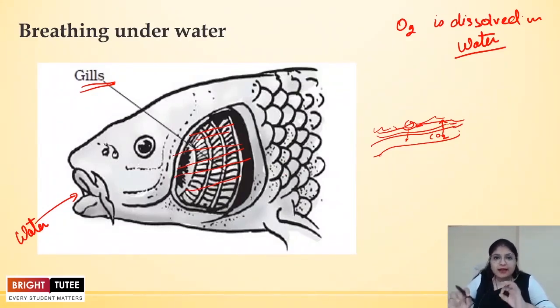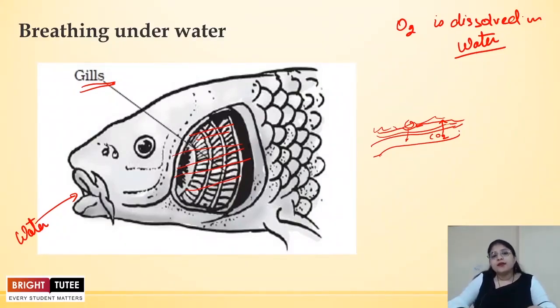Please understand that opening and closing of the mouth is usually seen in fishes. The reason is that the water goes into the mouth and is passed over the gills, and the gills, which are richly supplied with blood vessels, absorb the oxygen present in the water and diffuse out the carbon dioxide, right? And in this way the oxygen is supplied into the body of fishes.